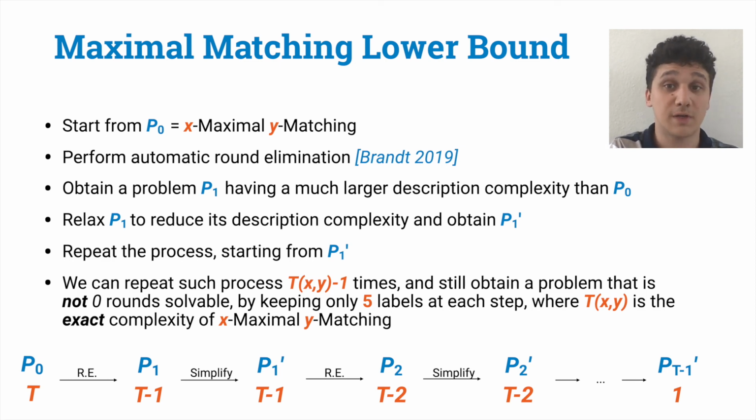Recall that the lower bound of last year used 4 labels. Hence, we now know that for every x, y, and I, we can describe in a very compact way, using just constraints over 5 labels, a problem that is exactly I rounds easier than x-Maximal y matching.